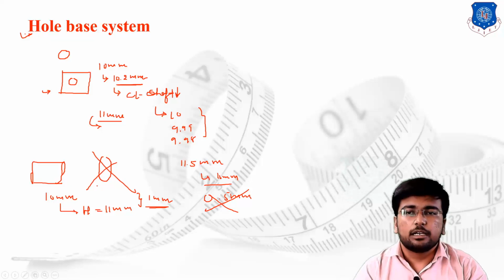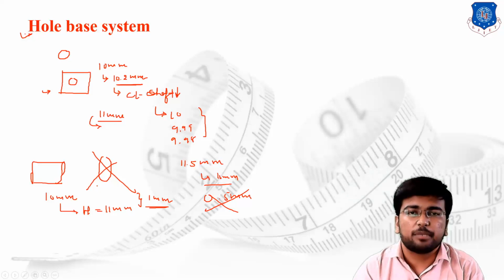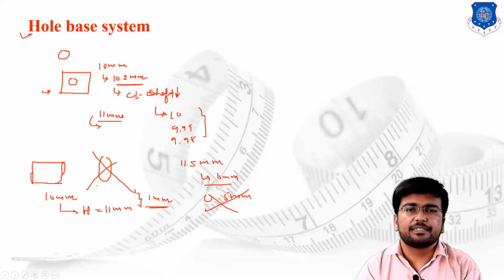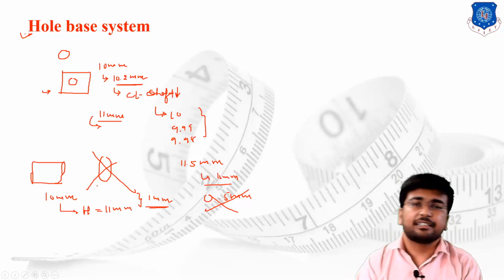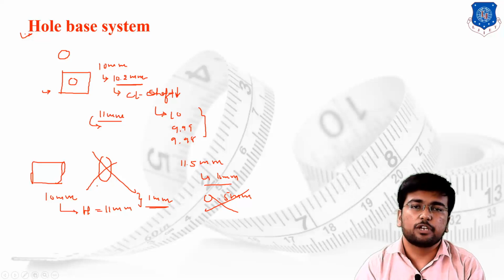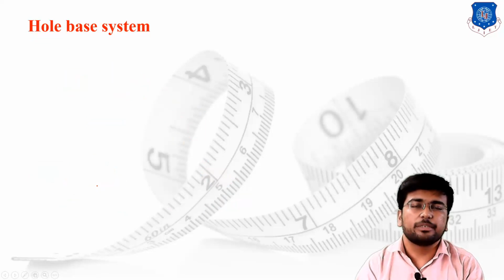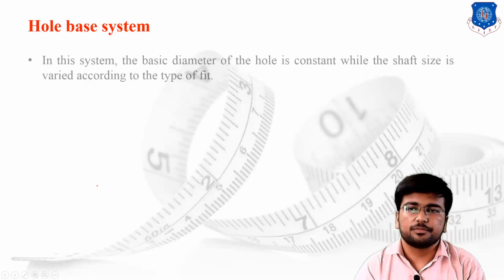So I can say that for the shaft based system, there might be some chance that if your hole is increased in the dimensions and the dimension is not in the permissible range, then you have to simply reject the sheet, and then you have to take a new sheet and drill once again. So it will directly increase the rejection ratio, it will directly increase the ratio of scrap, and then it will directly affect the economic factors of the company or firm. So that is why we are using the hole based system as a very basic or prior system.